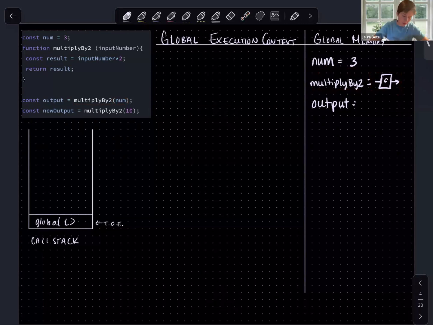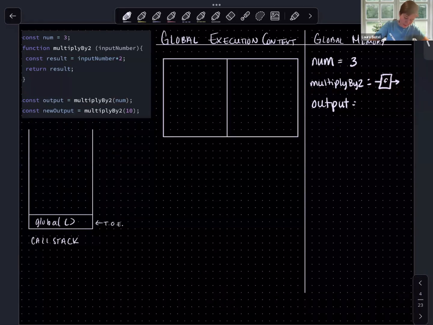So ultimately what this means is that we're going to invoke a function and open a local execution context. Just bear with me while I draw this out. We have our local execution context, which comes with its own local memory.